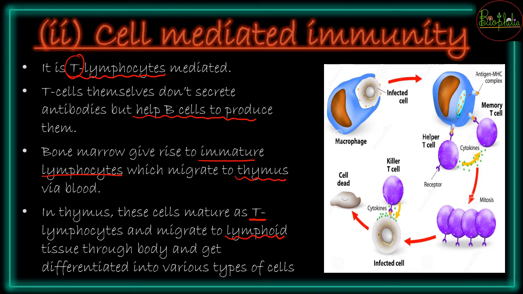The fighting will be done by the B lymphocytes by producing antibodies. So that was about the cell mediated immunity.